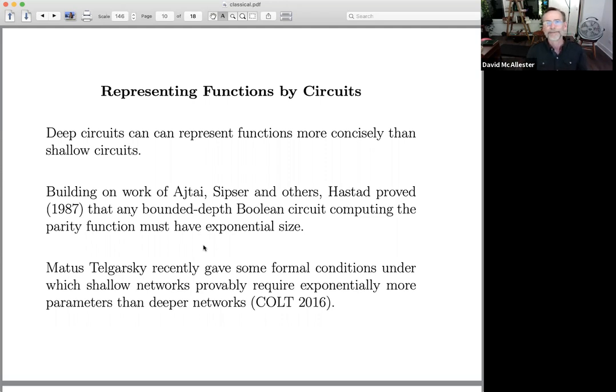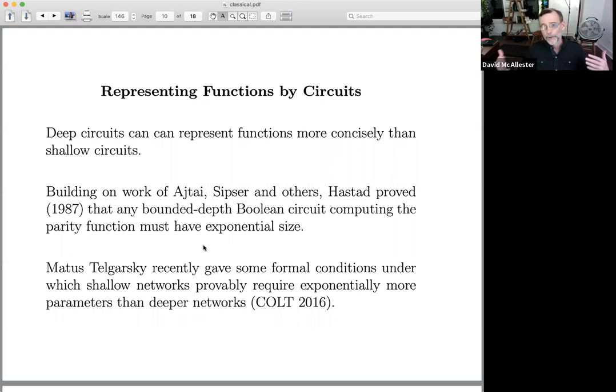So in 1987, there's a theorem that says that if I bound the depth, if I have a fixed depth and I want to compute parity, so I've got a number of inputs, I want to know if the number of ones in the input is even or odd. That's parity. If I bound the depth, then as n goes to infinity, that circuit has to get exponentially wide. So bounded depth circuits require exponential width to compute parity.